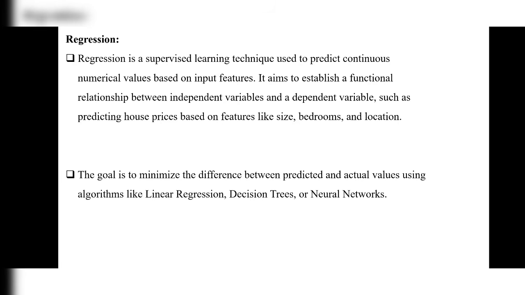So how can we find that error? We can estimate the values in a way where we can be exactly correct, or sometimes we are nearest to that. So the goal is to minimize the difference, meaning to find the error. We are using algorithms like linear regression, decision trees or neural networks.